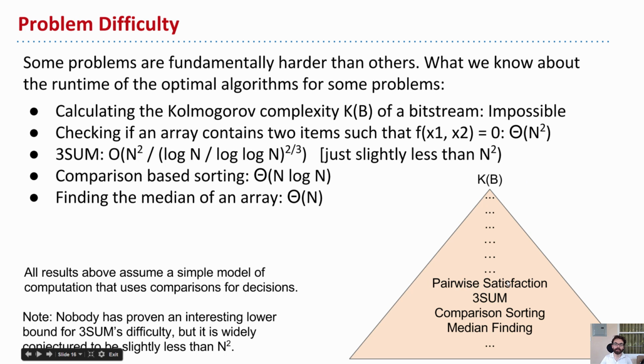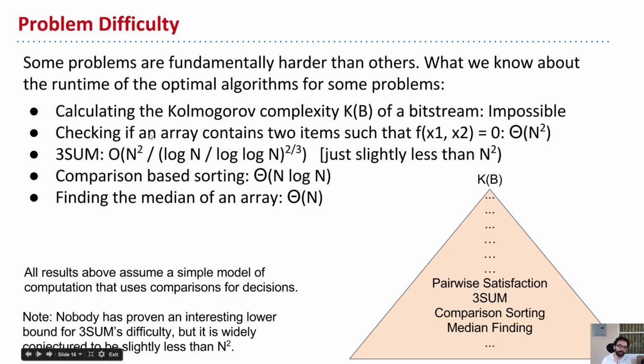So we know that some problems are fundamentally harder than others. And I'm going to tell you some things that we know about the runtime of optimal algorithms for some problems. So we've just discussed, but have not proven, but I have the links to the proof if you'd like, that the Kolmogorov complexity of a bit stream, calculating that is impossible. Just does not exist. That's as hard as it gets.